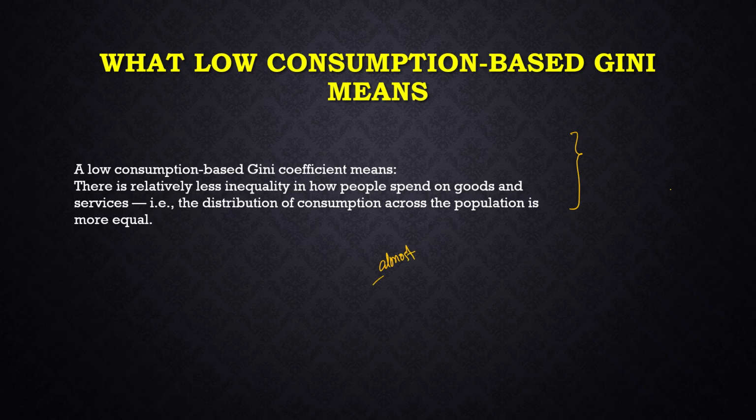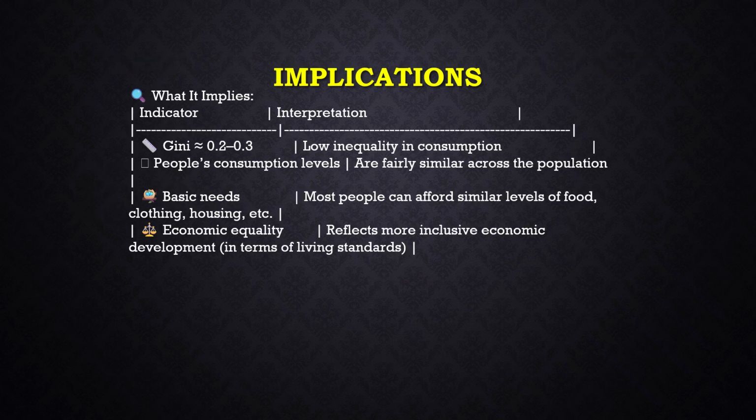If the word almost is not in the statement, then that option will be a trap for you. Next one, what is the implication of the same? The implication is that the Gini coefficient ranges from 0.2 to 0.3 in India, showing low inequality in consumption. People's consumption levels are fairly similar across the population.